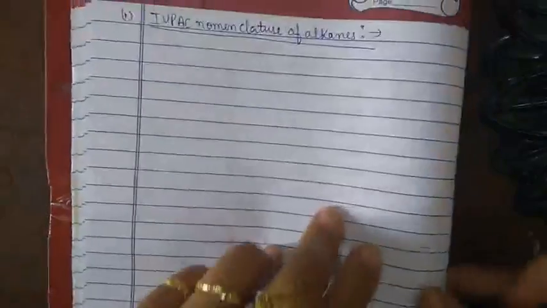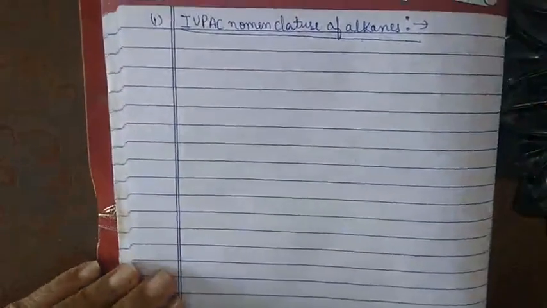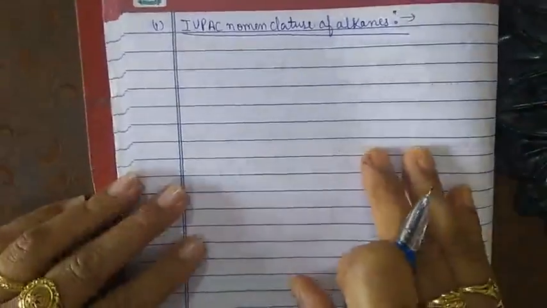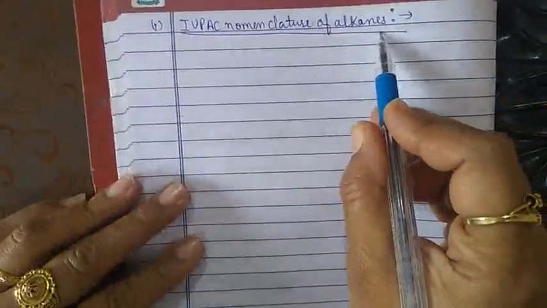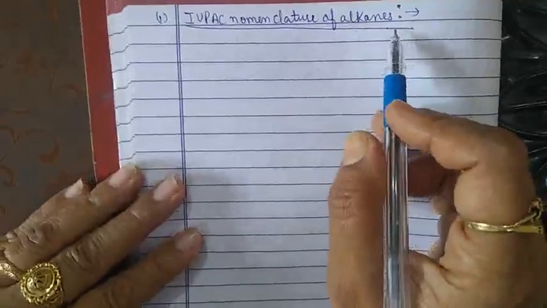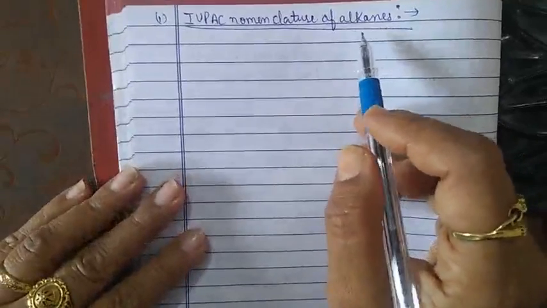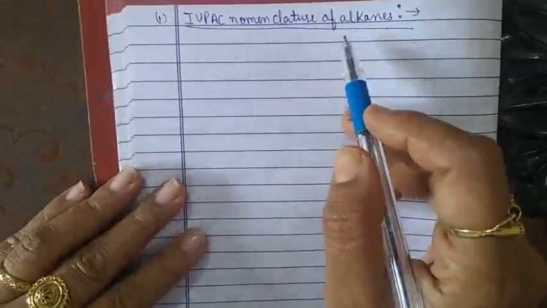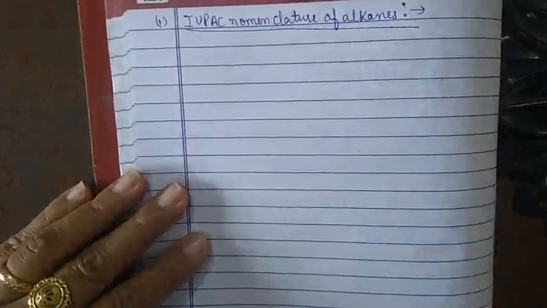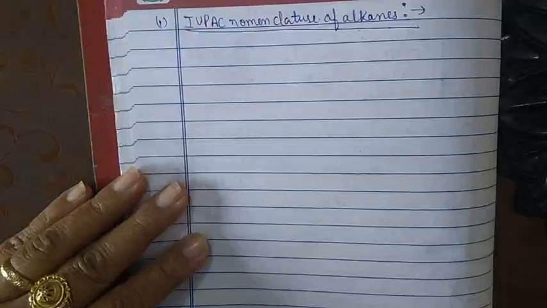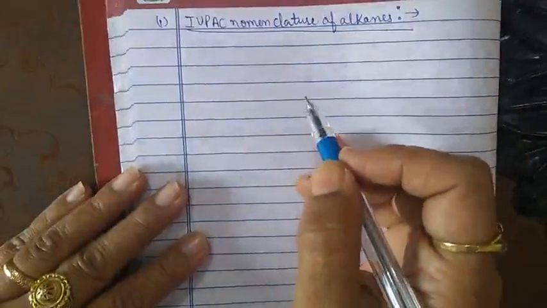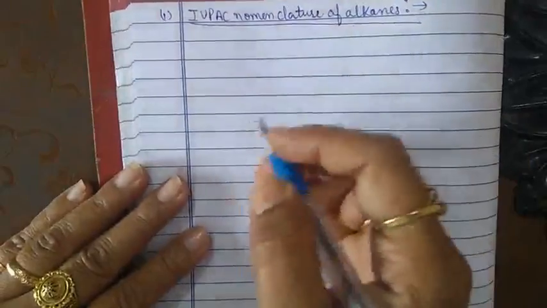IUPAC nomenclature of alkane. Now we are talking about the alkane. It means we are talking about the saturated hydrocarbon. I think it is clear to you. Alkane is the saturated hydrocarbon where all the carbon atoms are connected with a single bond. So there are so many rules for the nomenclature of alkane.